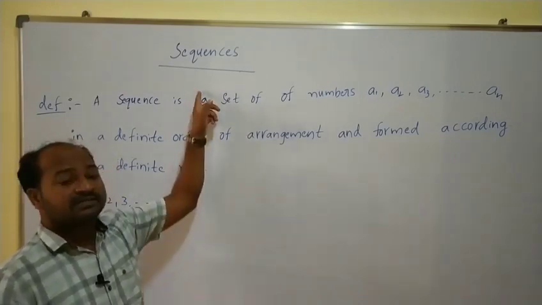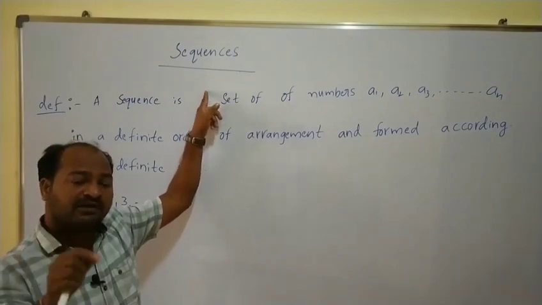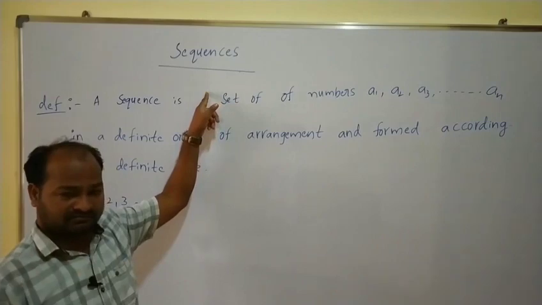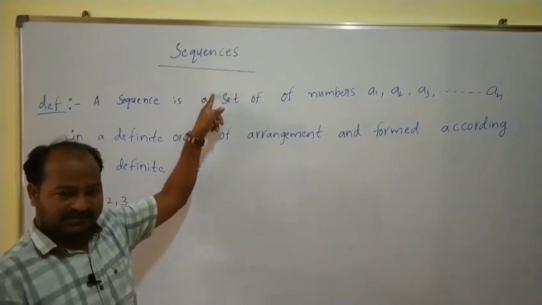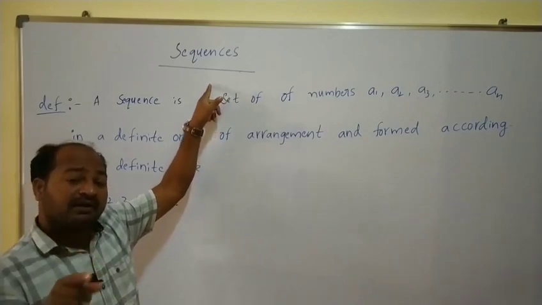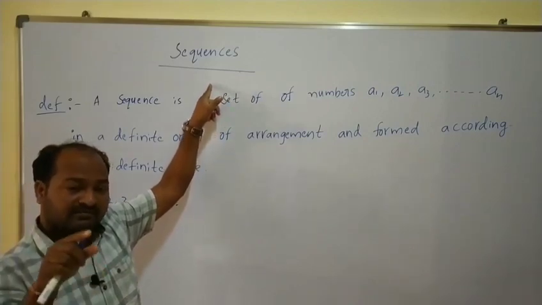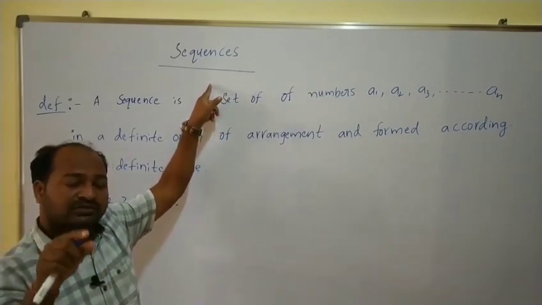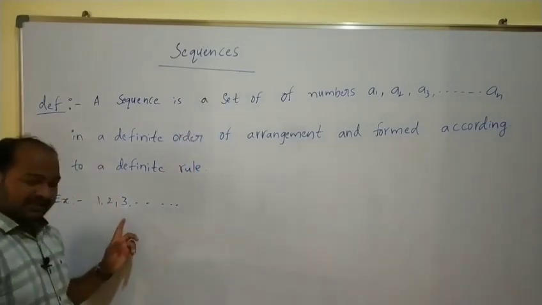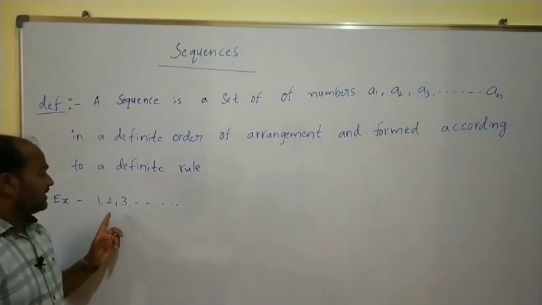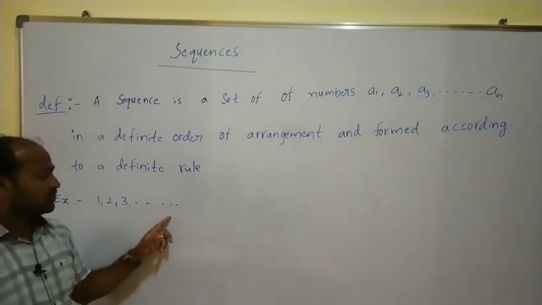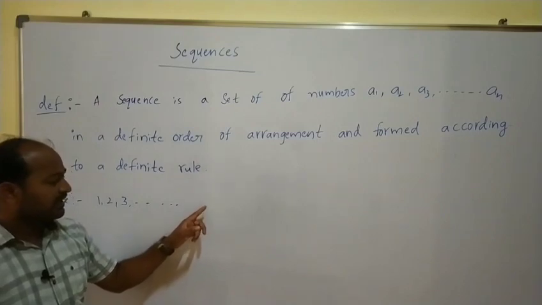Here, a sequence is an arrangement of numbers in a particular order. That means when arranging numbers, we follow some rules, some methods. For example, let us say we have 1, 2, 3, 4, so on up to infinite values.